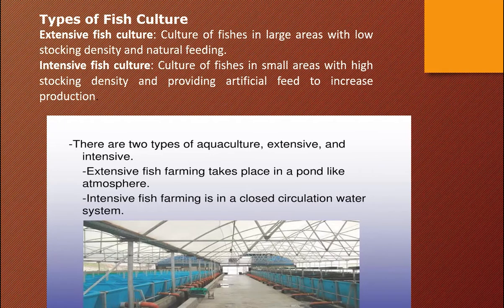Intensive fish culture is culture of fishes in small areas with high stocking density and providing artificial feed to increase production. See the picture here. There are two types, extensive and intensive. Extensive takes place in ponds in the open atmosphere, that's low stocking density. Whereas intensive uses a closed circulation water system. That is intensive and extensive fish culture.